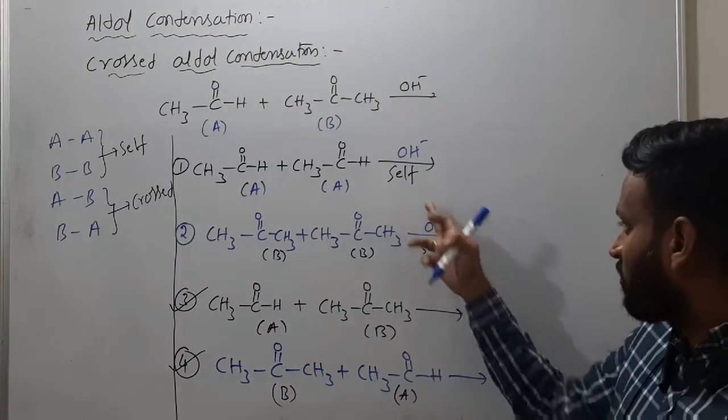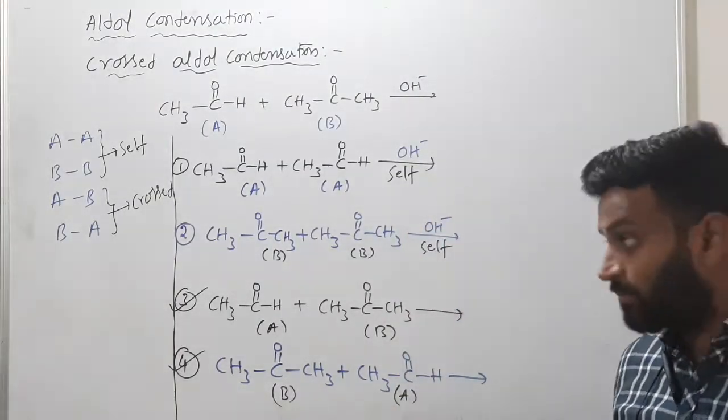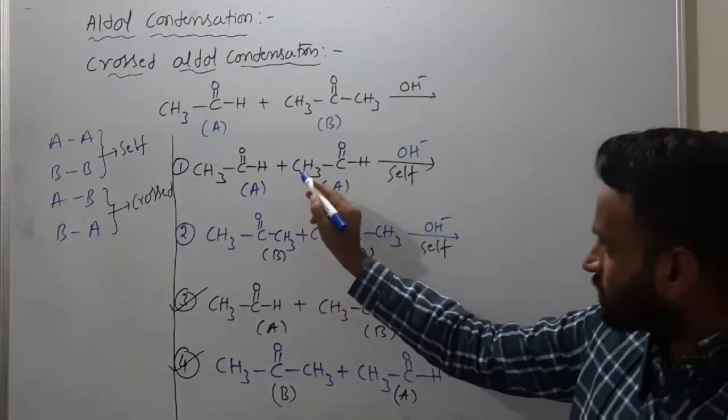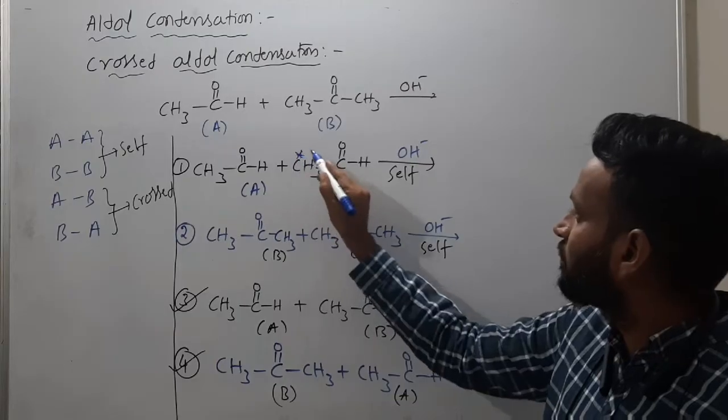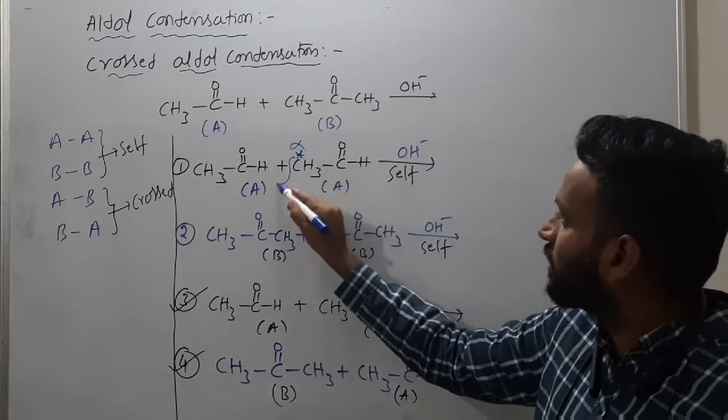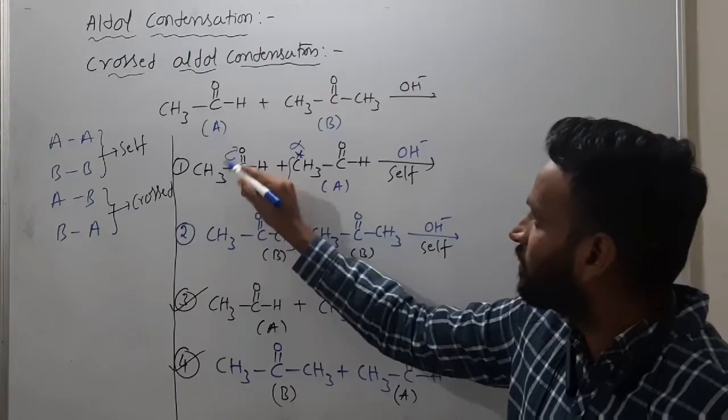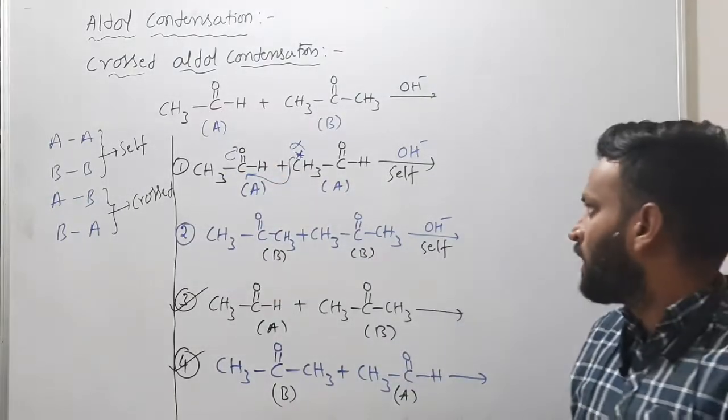Now, what are the self products? Let's see. Very simple, this you know already. Alpha hydrogen is removed from here. So this is the alpha carbon, and this carbon will attack on this, and this pi bond will migrate towards oxygen.